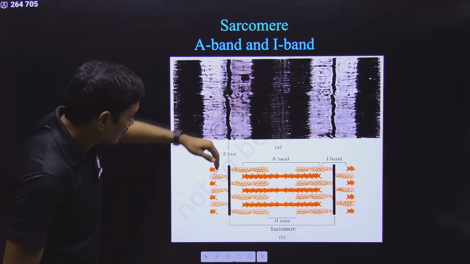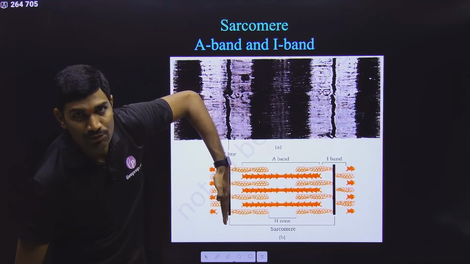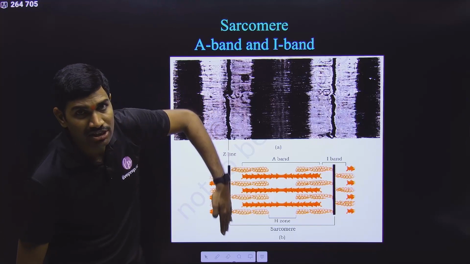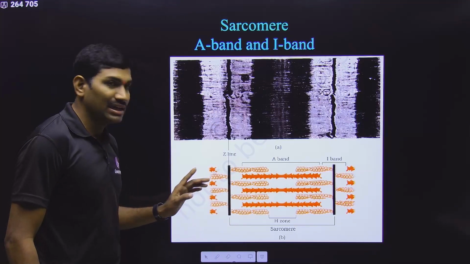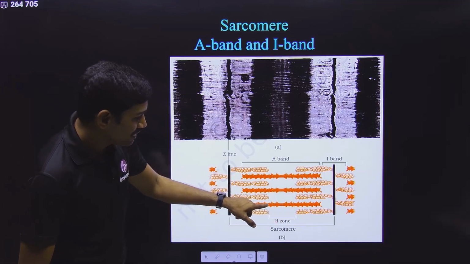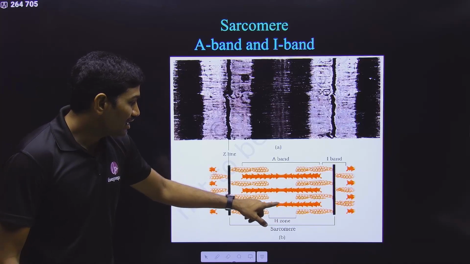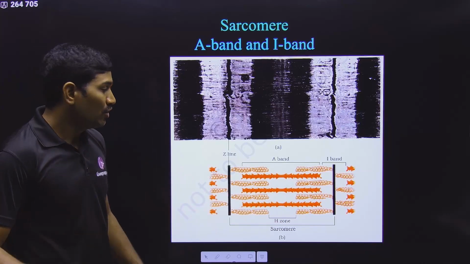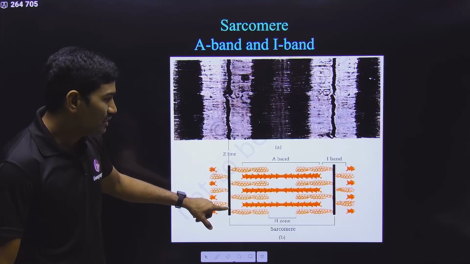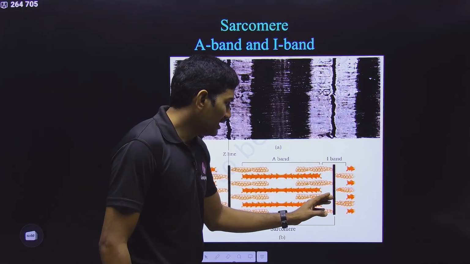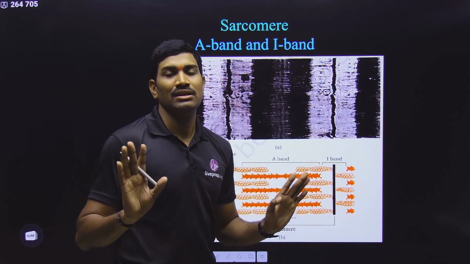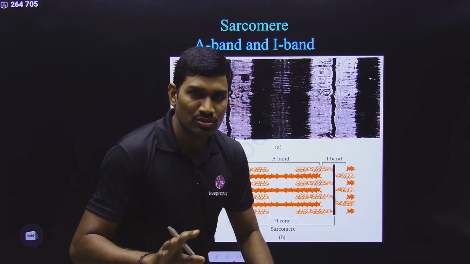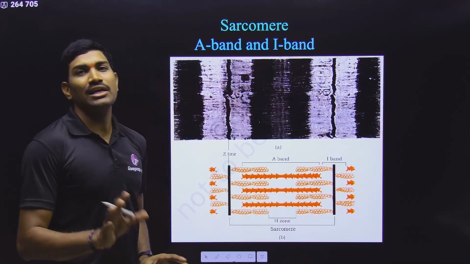That means to this Z line, which is a membrane, only thin filaments are attached. And this dark red is the thick filament, and this thick filament is not attached to the Z line. So observe the diagram carefully. Here also, to the Z line, only thin filaments are attached. Thick filaments are not attached to the Z line. So please observe this very carefully.